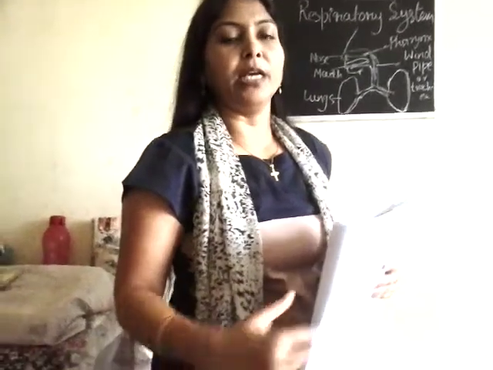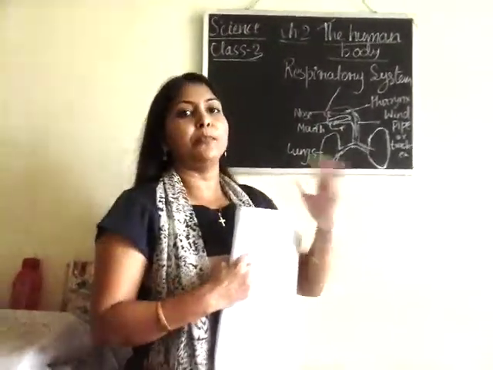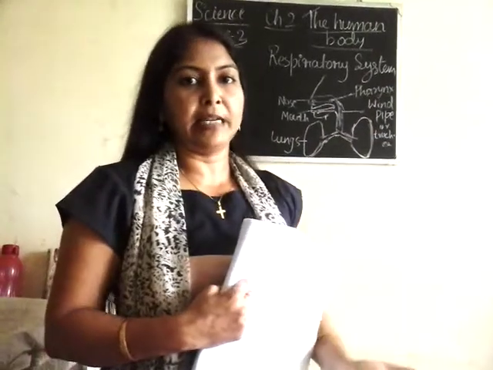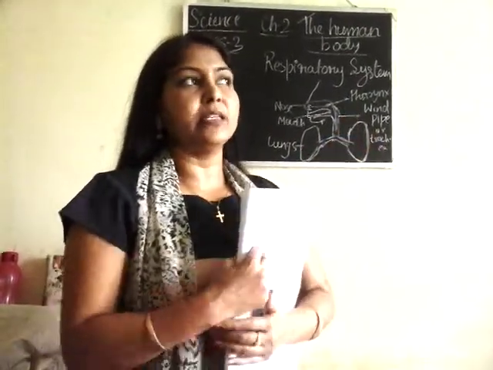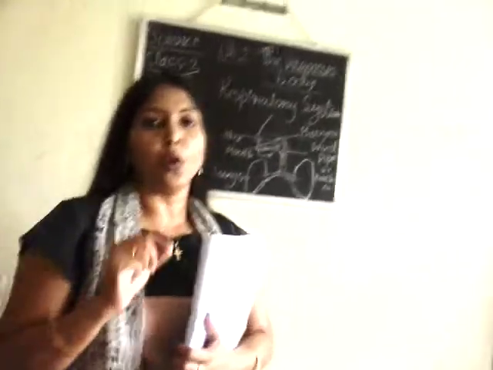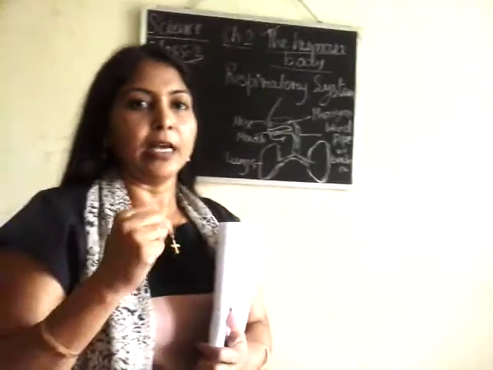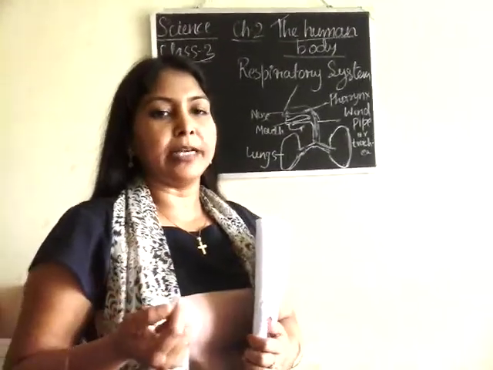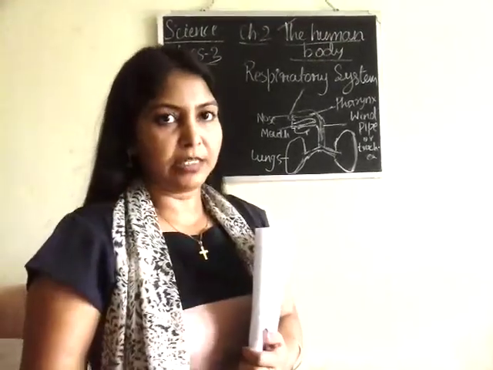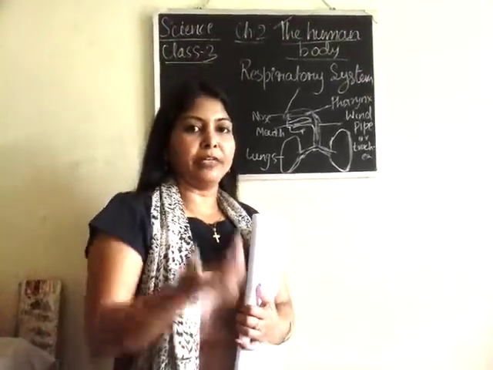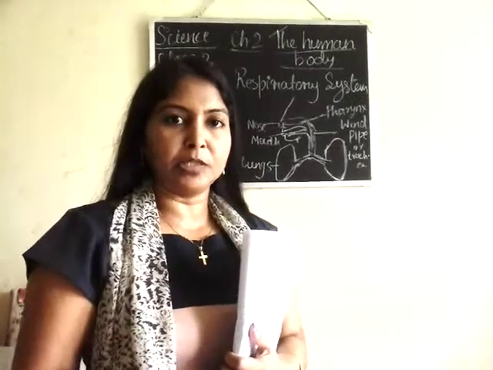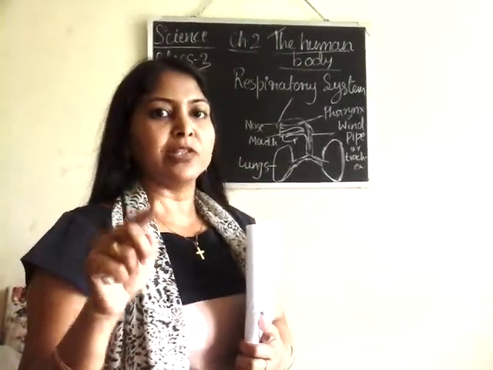Okay, so in the process of inhalation and exhalation, you see there is one special organ which is involved, and it helps when we take in oxygen and give out carbon dioxide. This special organ is called the diaphragm.